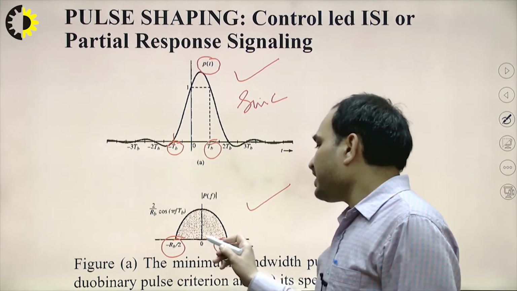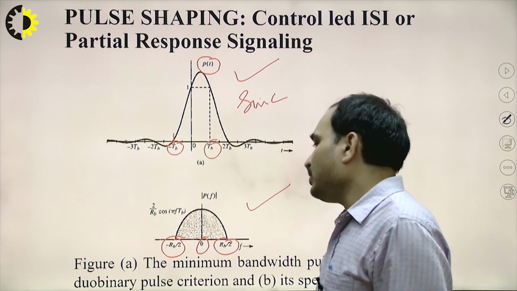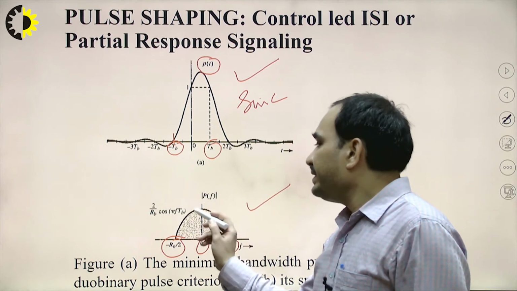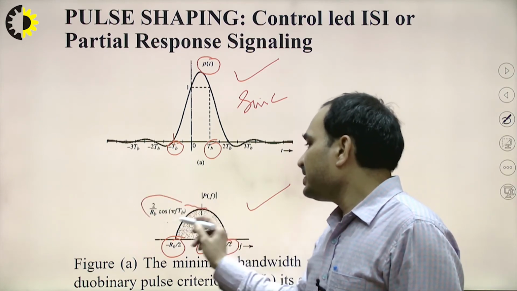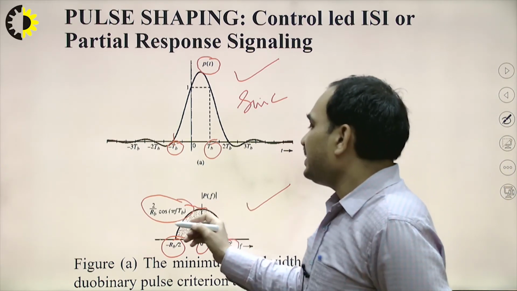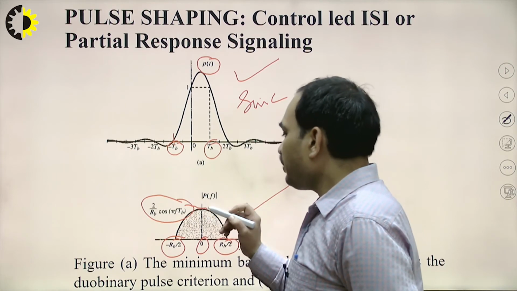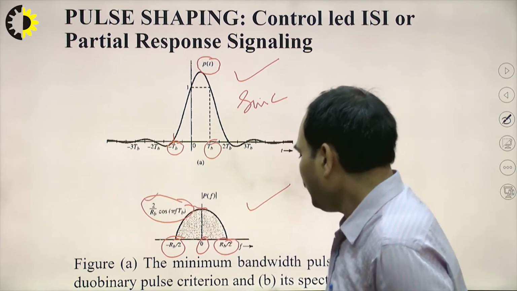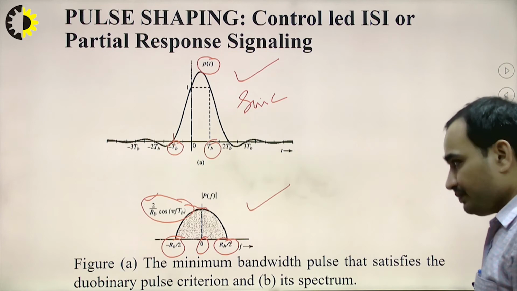It has maximum energy at DC, or 0 hertz, and the maximum amplitude, or you can say the pulse having the strength given by 2 by Rb cos of pi f Tb. So this will be the minimum bandwidth pulse.